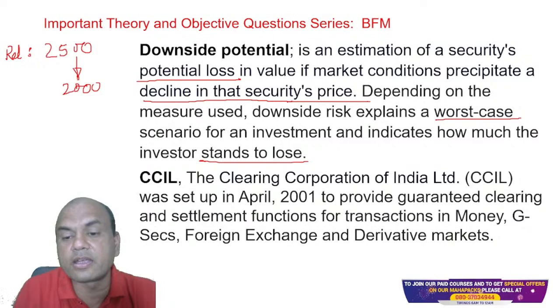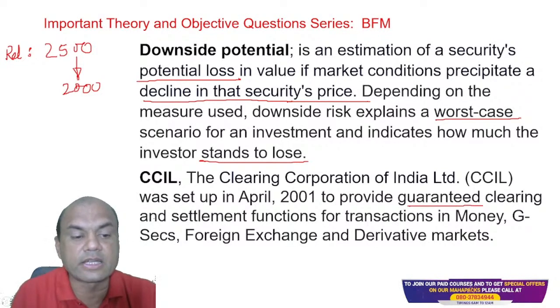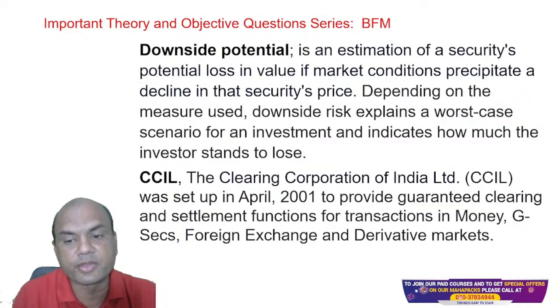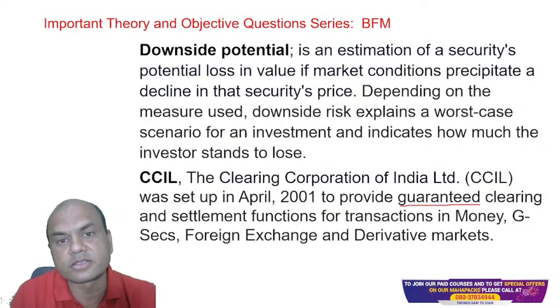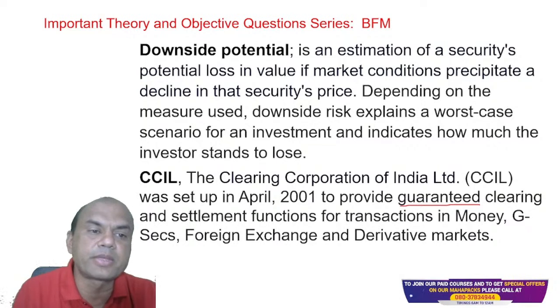See, guaranteed clearing over here means settlement risk is nullified. What is settlement risk? Let me give you an example.